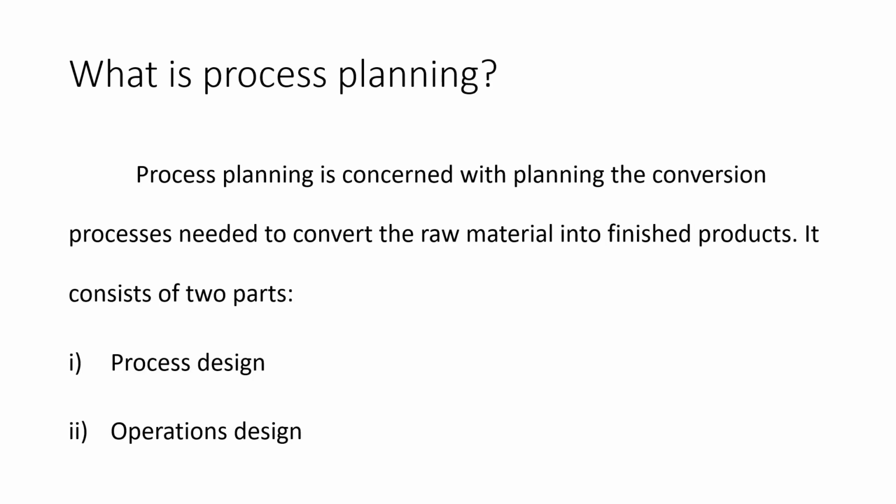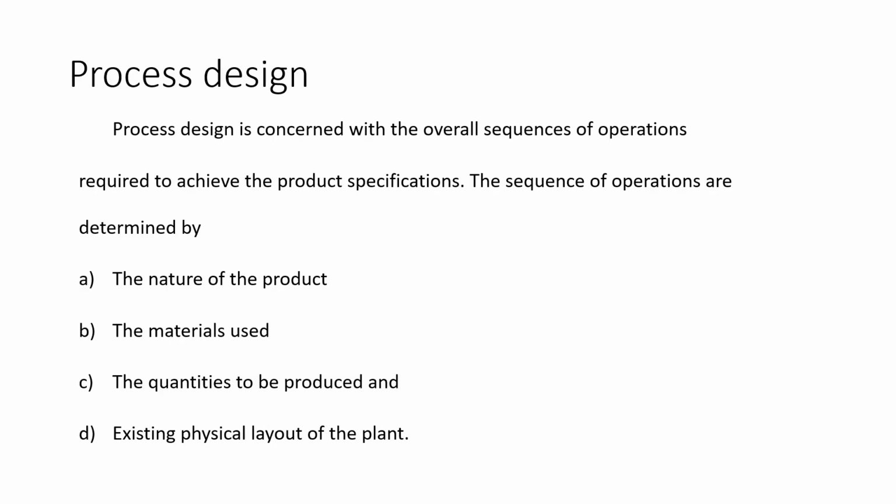And the planning in which we convert the materials into a finished product is called process planning. This process planning consists of two parts. First one is process design and second one is operations design. Let us see what is meant by process design. It is a sequence of operations which we require to achieve the specified product.